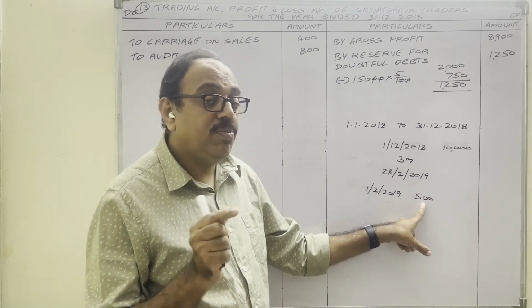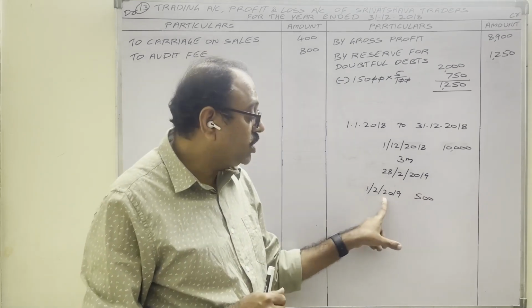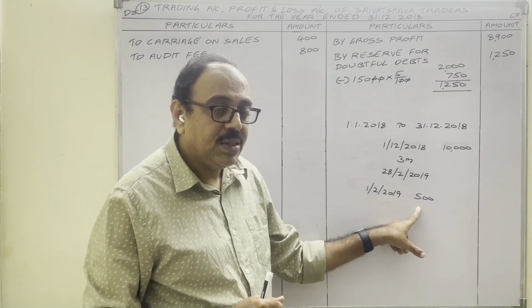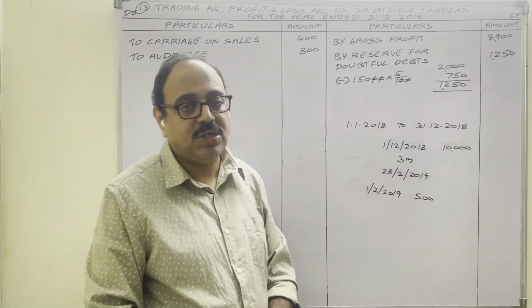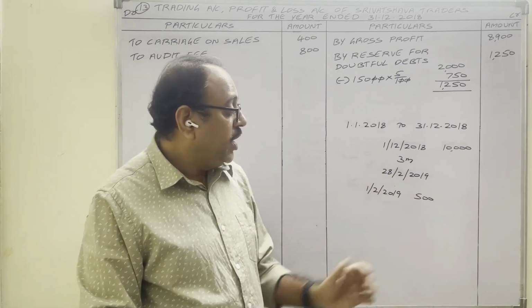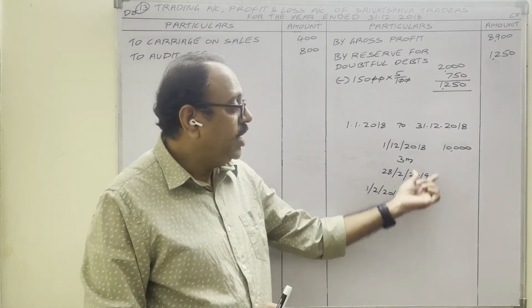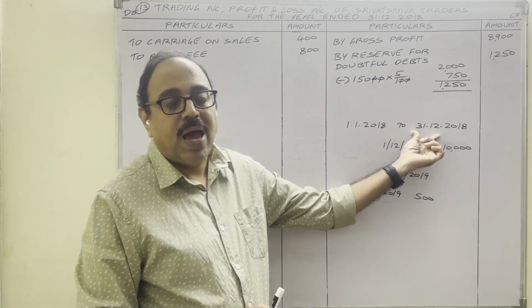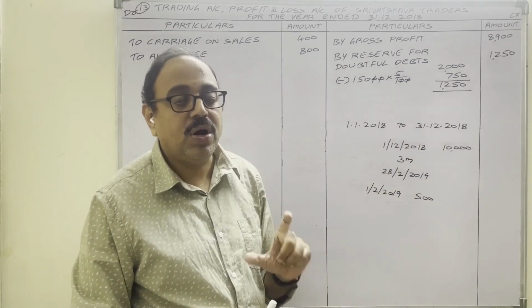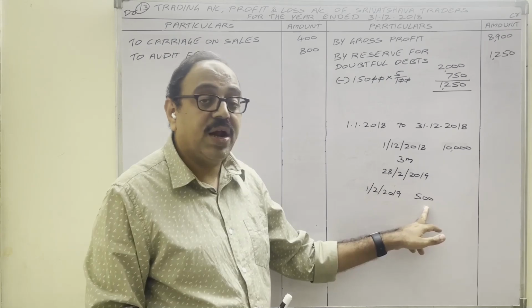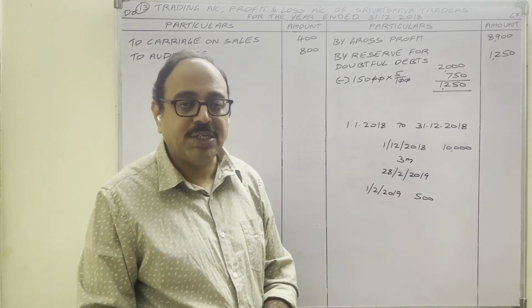So it is against the matching concept. If you show discount in the 2019 year, that is not correct as per the matching concept. Therefore, instead of showing 500 discount in 2019, in 2018 only, as a provision for discount on debtors, if we show this 500, it is correct as per the matching concept.